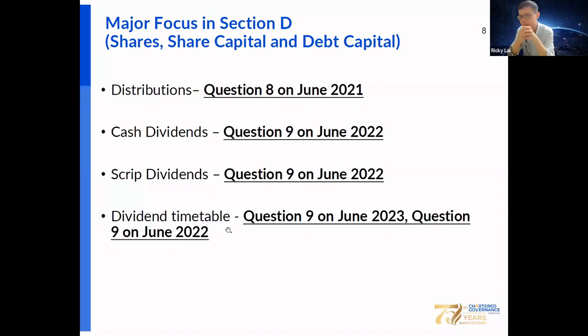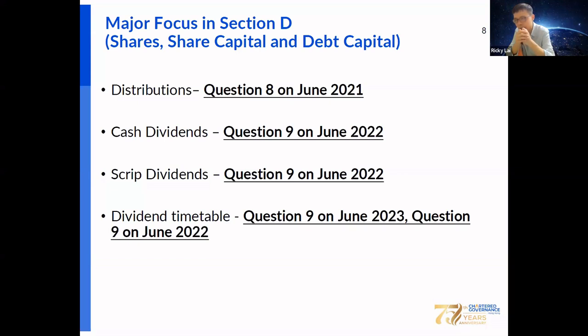Another important area that you should know is dividends and distributions. Previously there have been many questions asked about how to pay cash dividend and or scrip dividend to the shareholders, and for the listed company, how to prepare a dividend timetable.